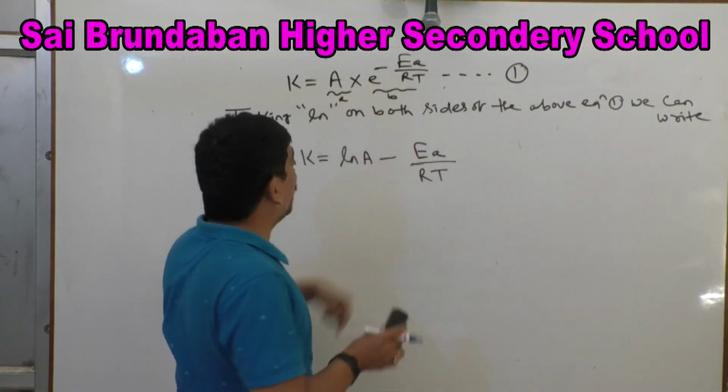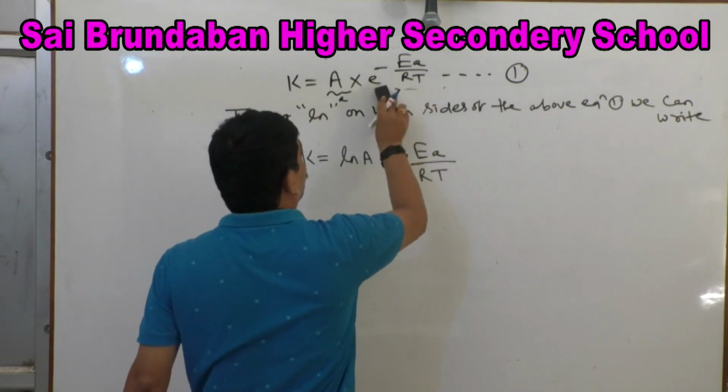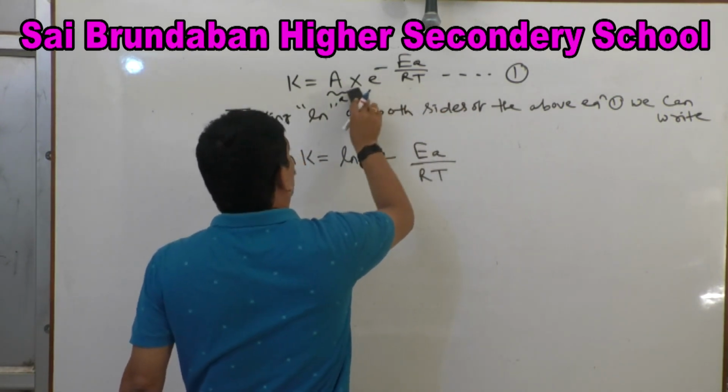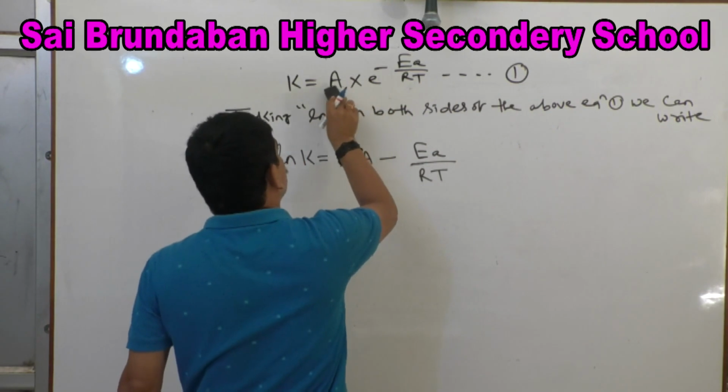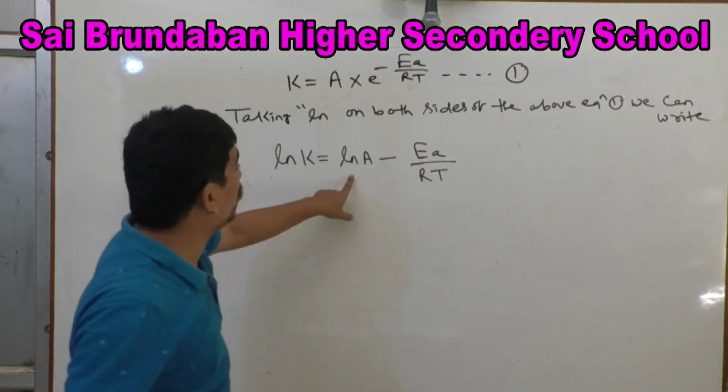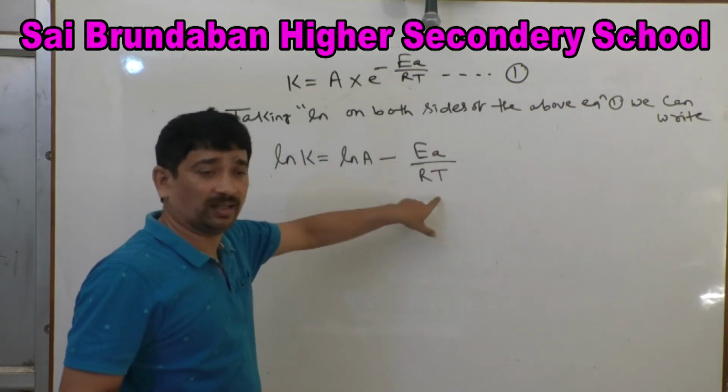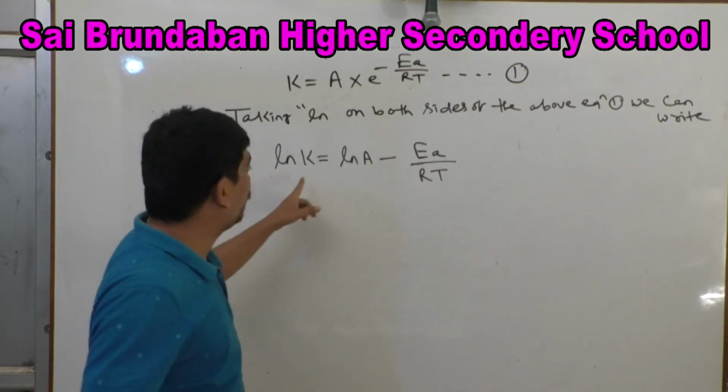Is that clear? ln k = ln A − Ea/RT. Clear?